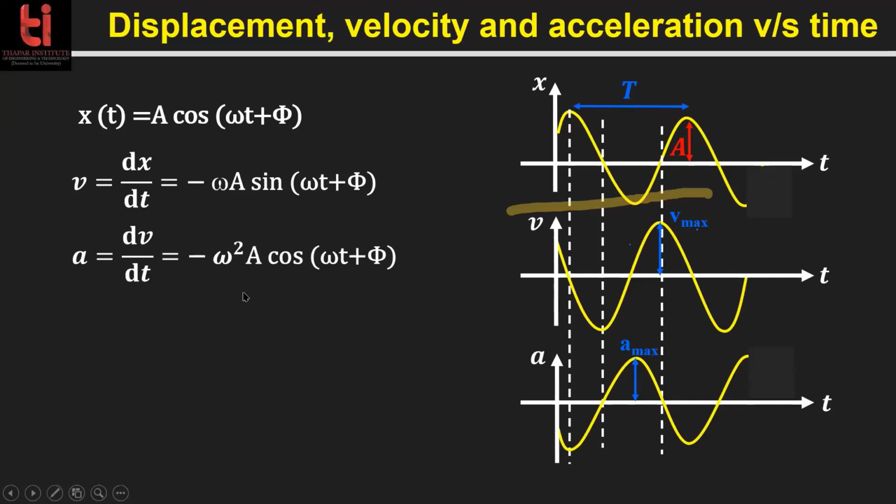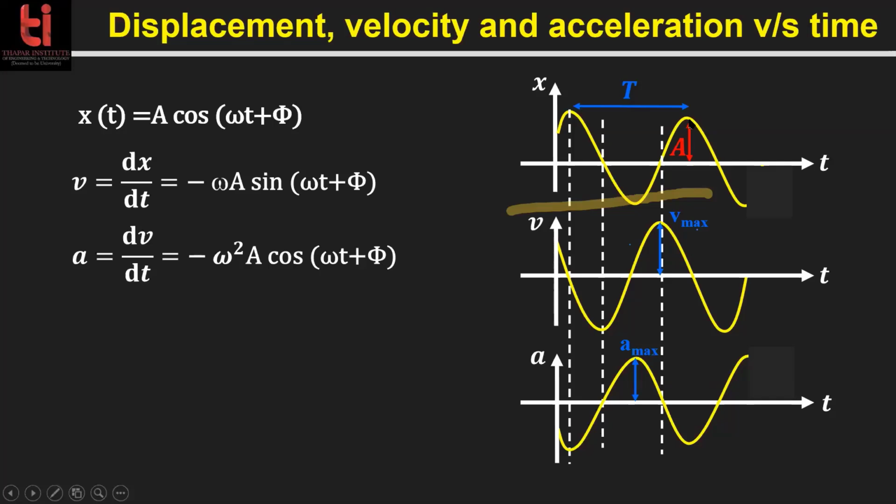Acceleration is a function of cos, so it must be in the same phase as x, but in the negative direction. So this is acceleration, this is velocity, and this is simply the displacement of the particle.